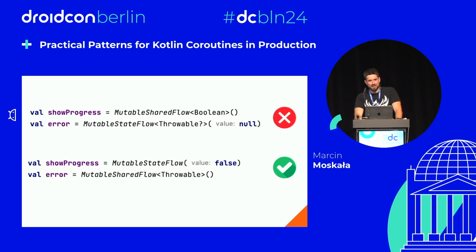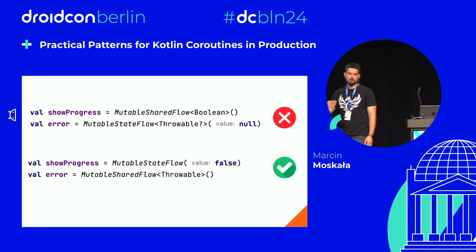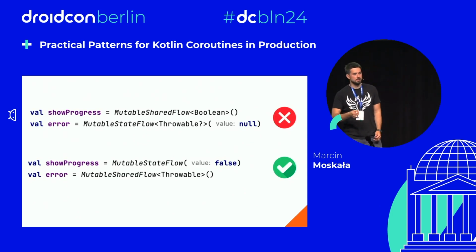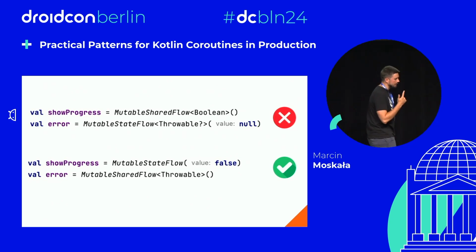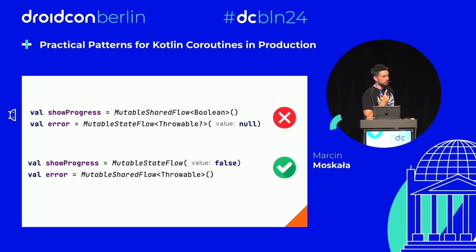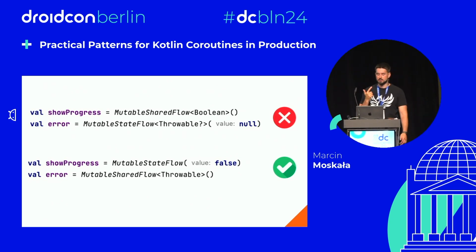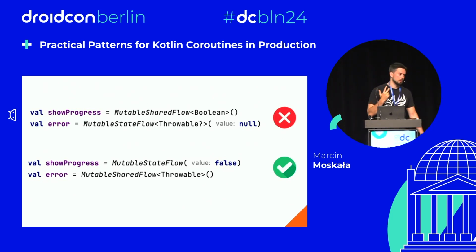There are actually a couple of differences. Generally speaking, StateFlow is a lot like SharedFlow. It even implements the same interface. But first of all, it is conflated, meaning that some updates can be lost. Second of all, it only emits a value when the value changes. If the value is the same, it's not emitted. And third of all, it always must have a value. So long story short, StateFlow is perfect for representing state.